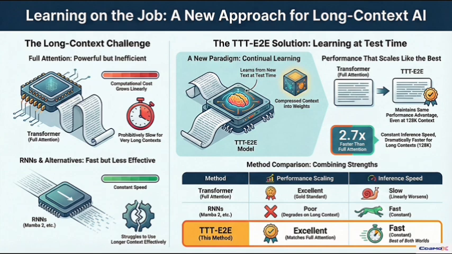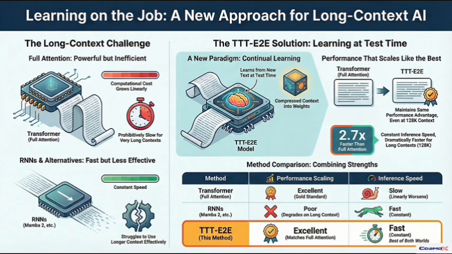By forcing it to keep learning. Right at test time. During inference. Yes, that's what they call the inner loop. As the model is reading the text, it's constantly predicting the next token, and it uses the loss from that prediction to immediately update its own weights. So it's actively writing the long-term context into its own memory, its parameters, as it goes. You got it. It's bypassing the short-term limits of the sliding window.